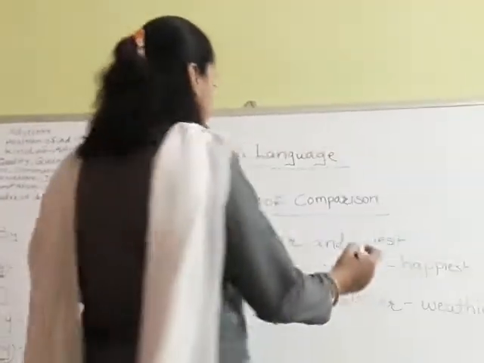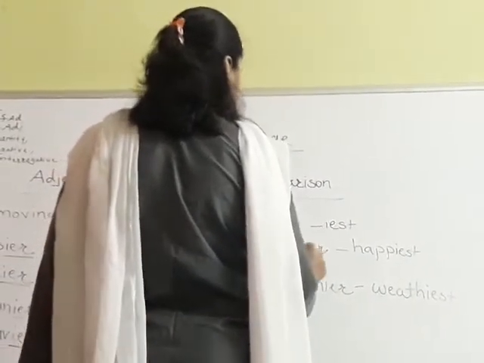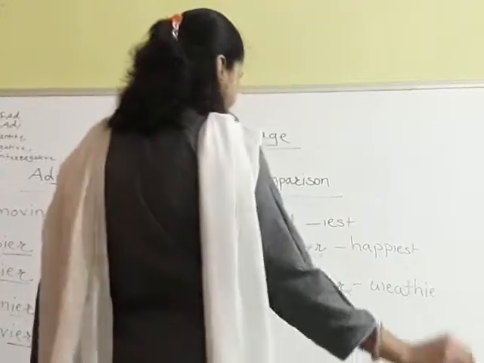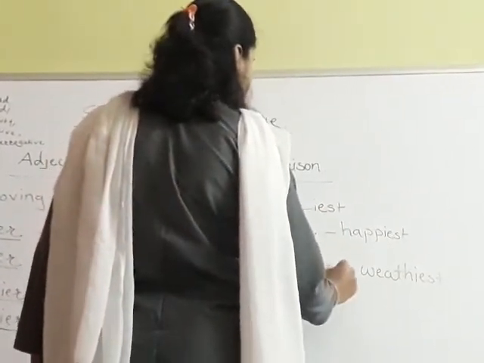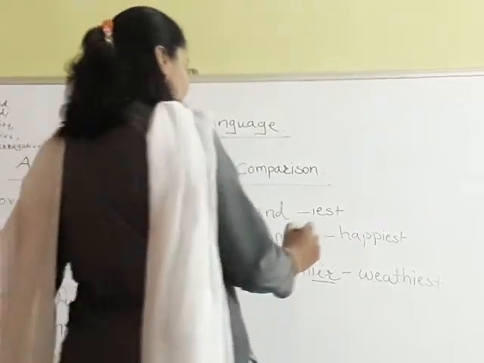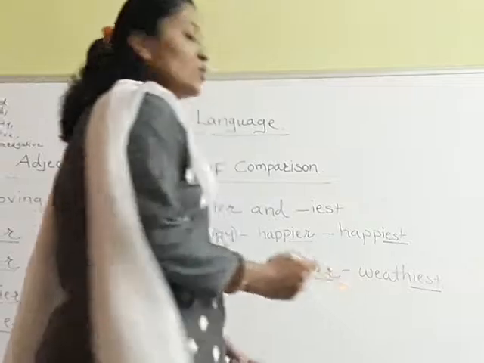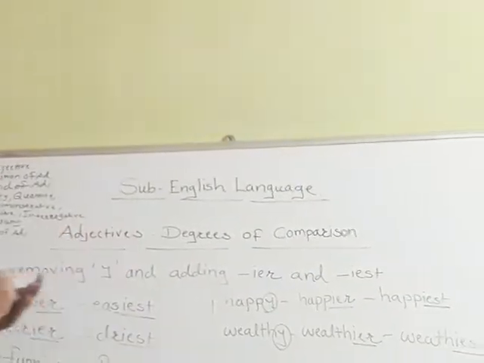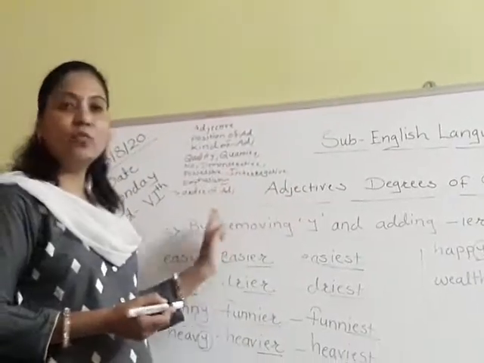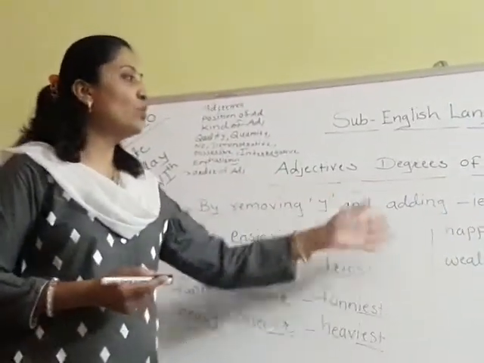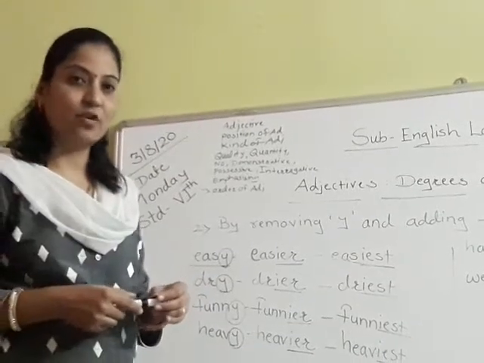Here also this y is turned into i, and by adding ier we have made the comparative degree, and by adding iest we have made the superlative degree. That is our second rule: we have to remove y and add ier and iest.